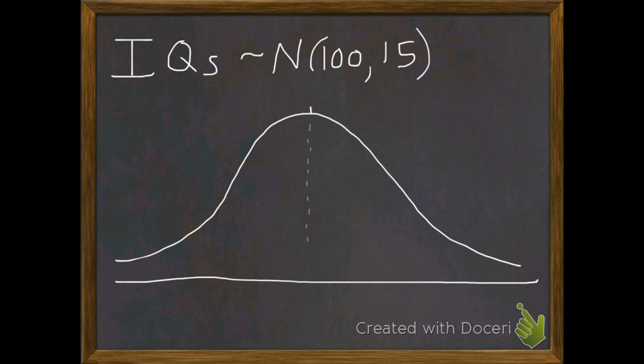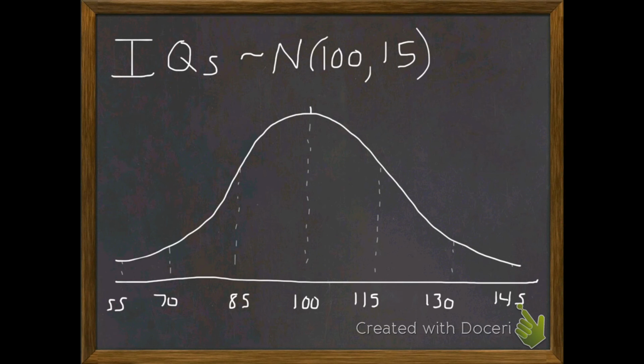In the center of our distribution will be a value of 100. 1 standard deviation above the mean will be 115. 2 standard deviations above the mean will be 130. And 3 standard deviations above the mean will be 145. 1 standard deviation below the mean is 85. 2 below is 70. And 3 below is 55.